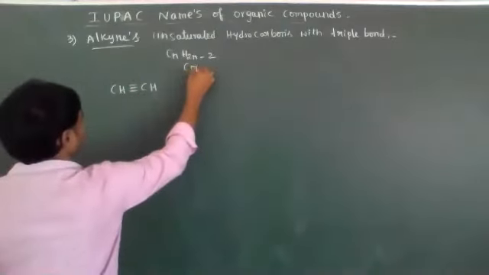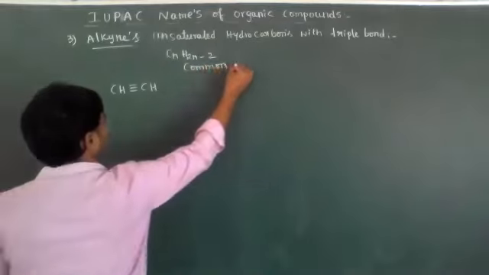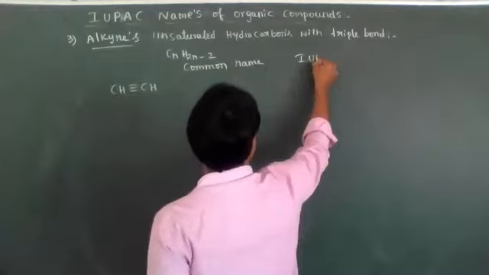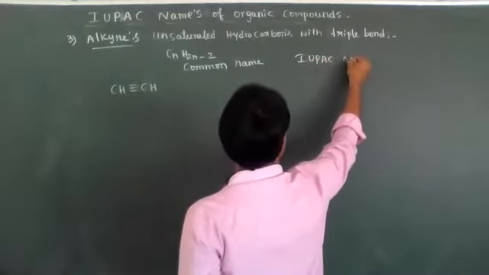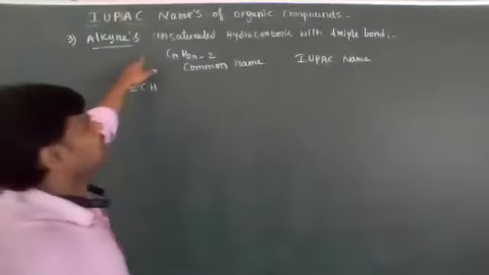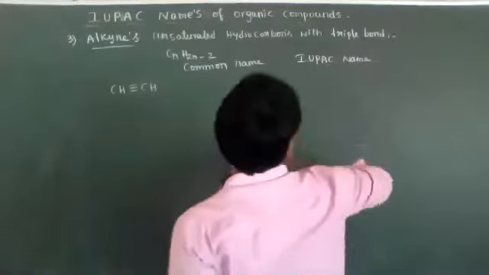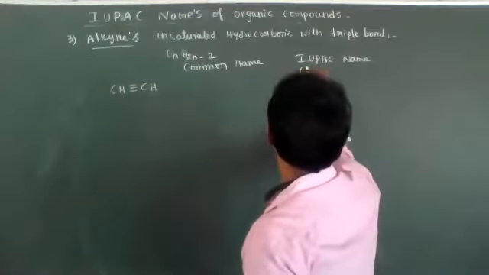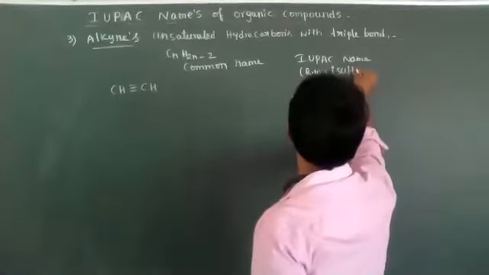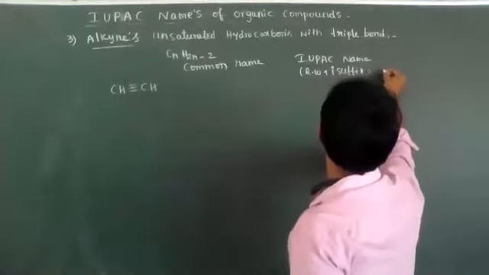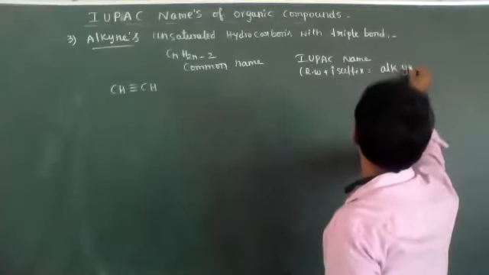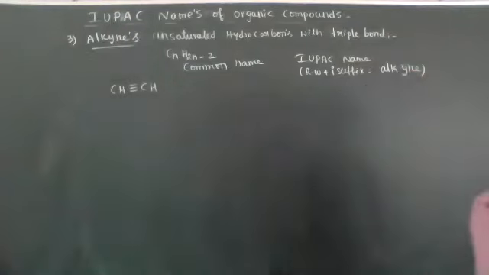Its common name and IUPAC nomenclature. The alkyne IUPAC nomenclature is root word plus primary suffix, that is alk plus yne, alkyne.